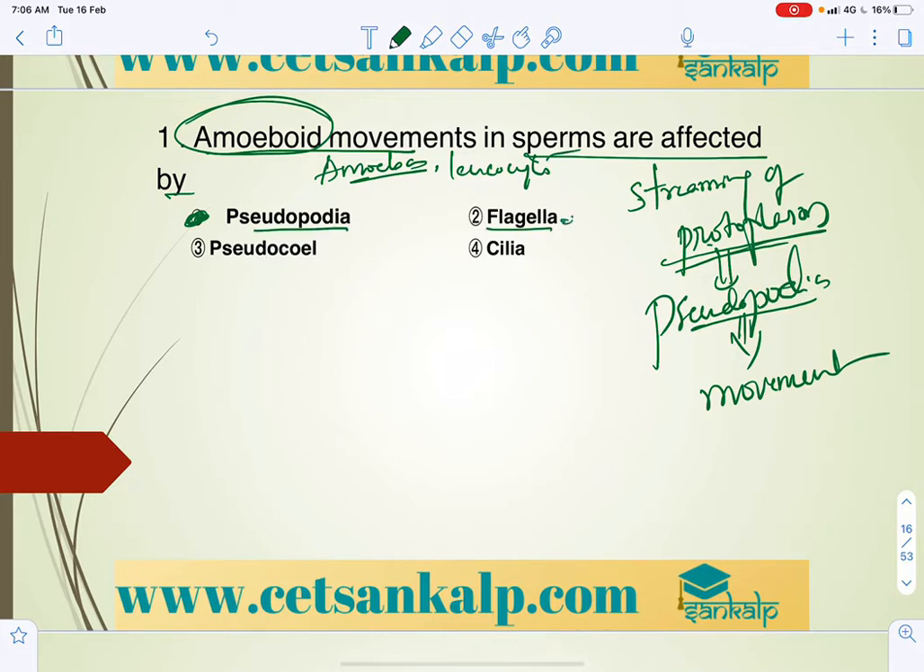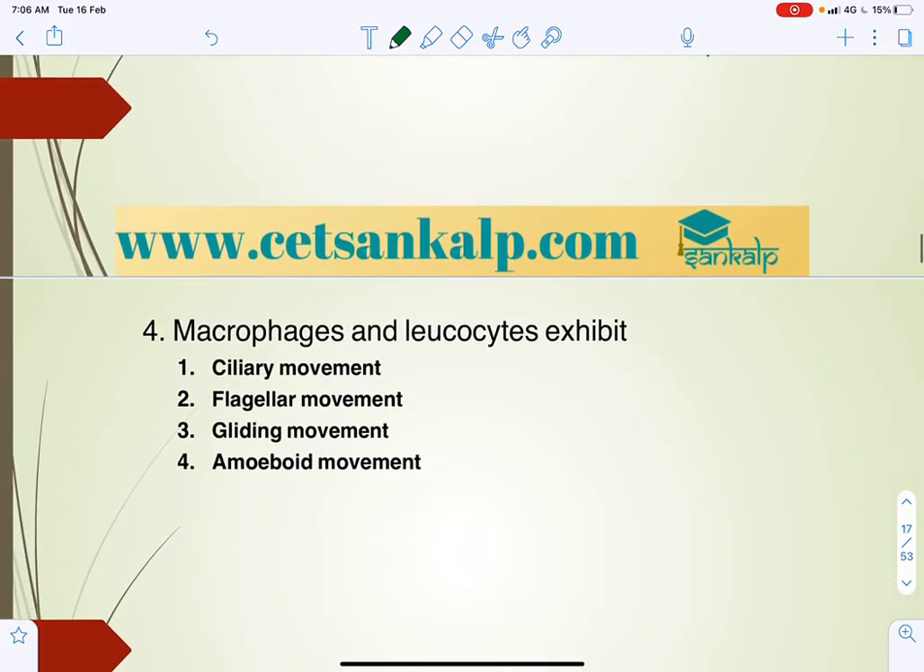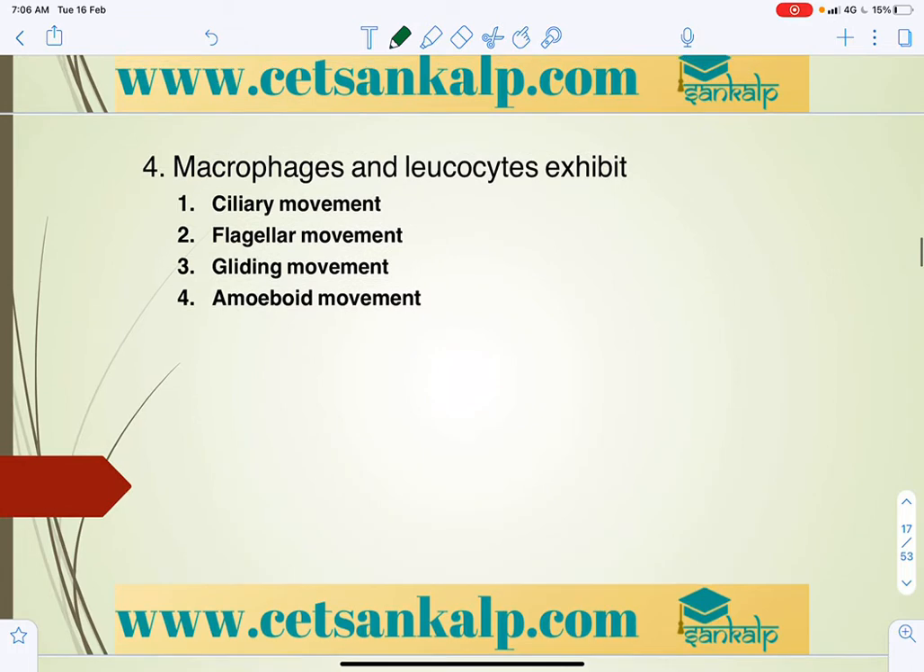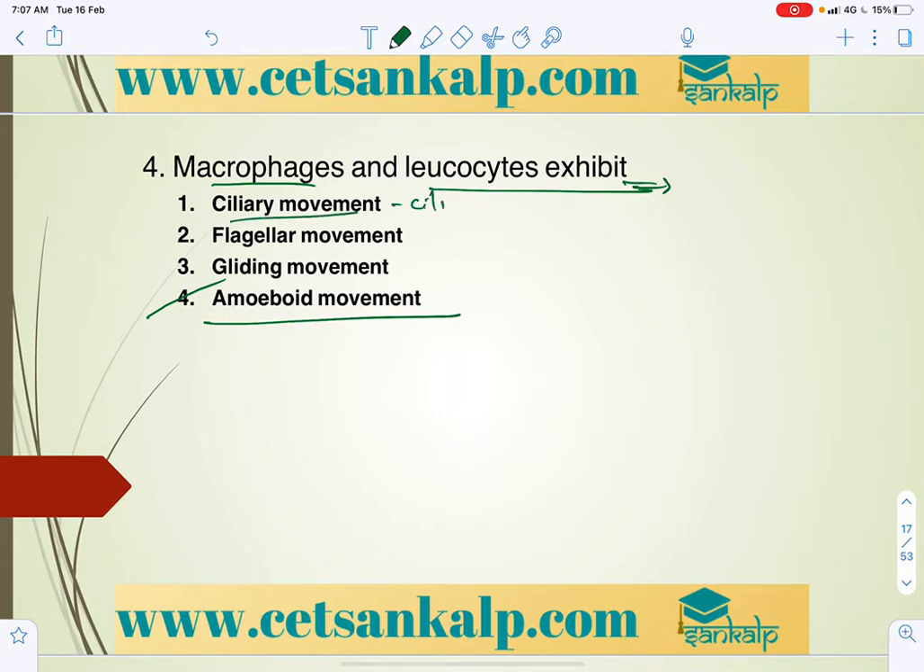Right, flagella, that will be there in choanocytes. Ciliated tubular organs, right, and in case of organism we can say paramecium. Right, next, pseudocoel, that is generally a coelom which is not derived from mesoderm. Right, so pseudocoel. Macrophages and leukocytes exhibit, we know that generally these exhibit the amoeboid movement, right? Amoeboid movement.